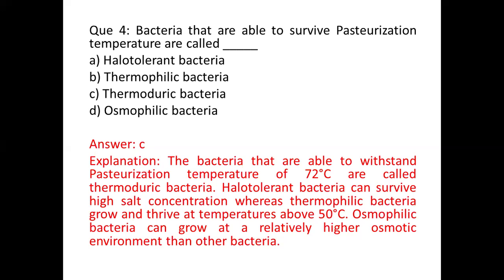Halotolerant, halo means salt, so these are the ones that can tolerate salt concentration. These bacteria can survive high salt concentration, whereas thermophilic bacteria grow and thrive at temperatures above 50 degrees Celsius. Osmophilic bacteria can grow at a relatively high osmotic environment than other bacteria. Thermophiles are subdivided into moderate thermophiles and extreme thermophiles, so there are 3 different categories under these.